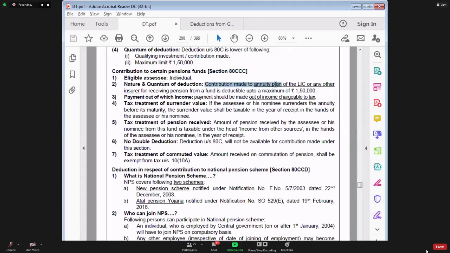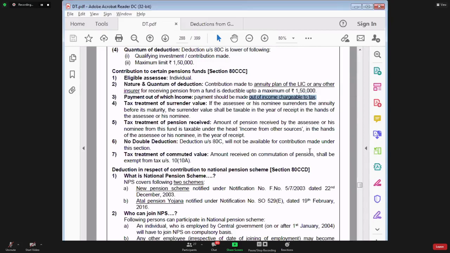So contribution made to annuity plan of LIC or any other insurer for receiving pension from the pension fund is deductible to the extent of 1,50,000. Point number 3 is very important. It says payment should be made out of income chargeable to tax. So your income can be divided into two categories.